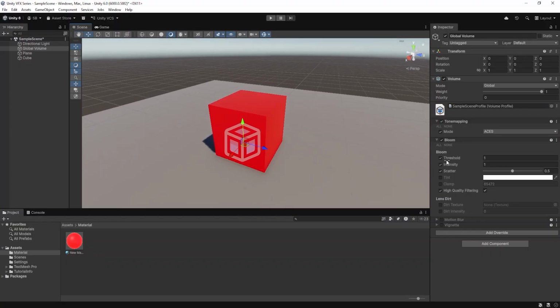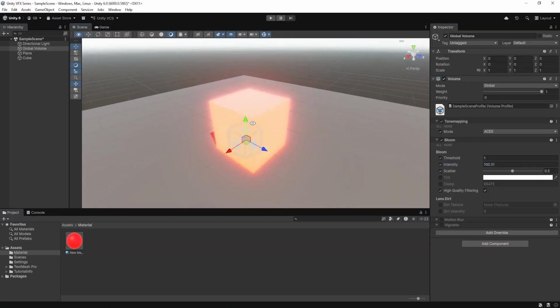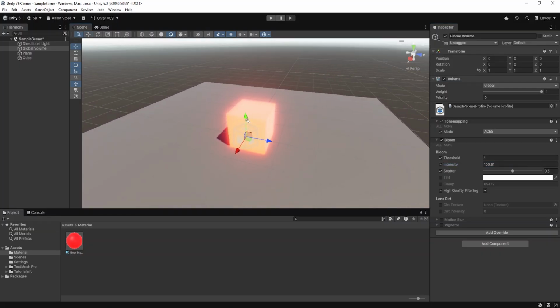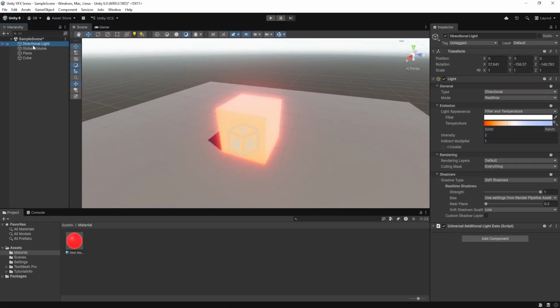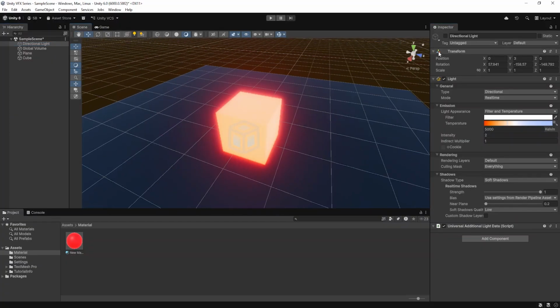Okay, and the second thing is this bloom. Either you decrease this threshold and you can see overall it starts glowing, or you can keep it at 1 and increase the intensity, and you can see it start glowing. It is too much for now, but just for showing purposes I'm showing you. So you have this and you can see it's glowing, even without light.